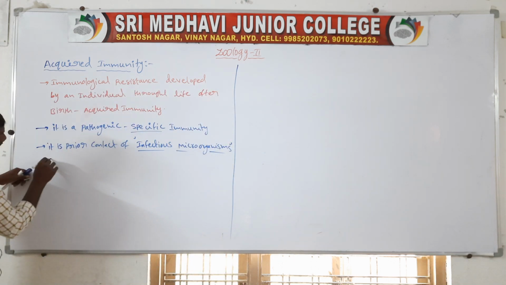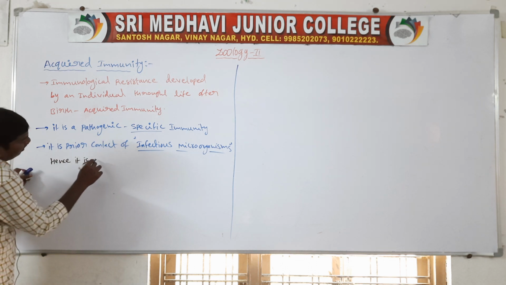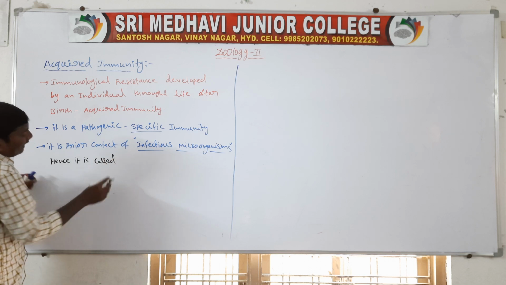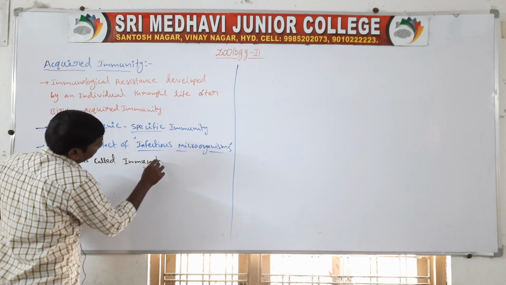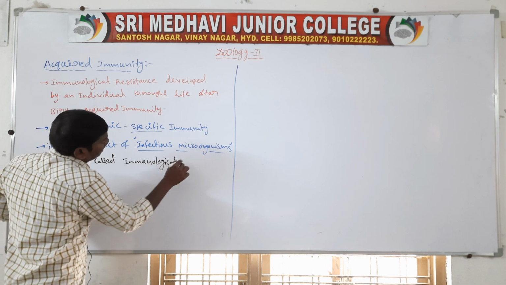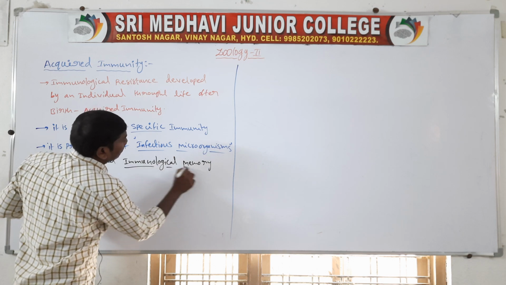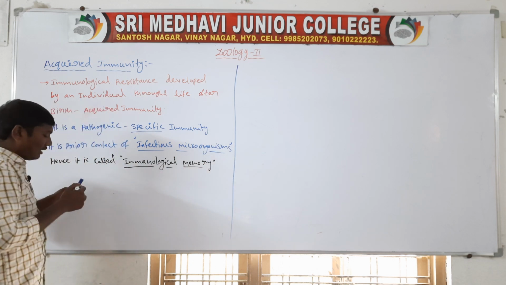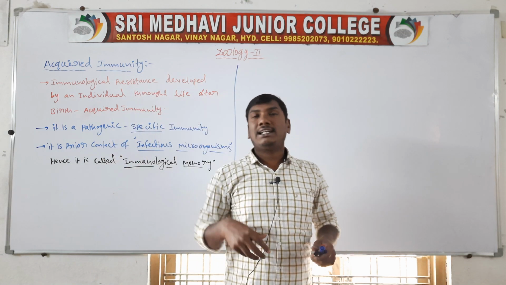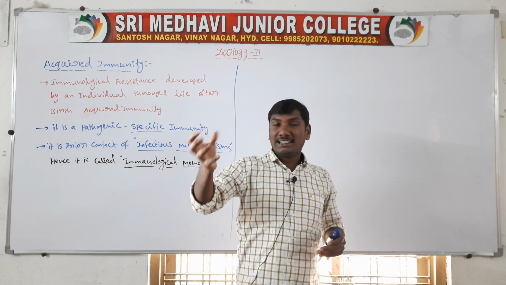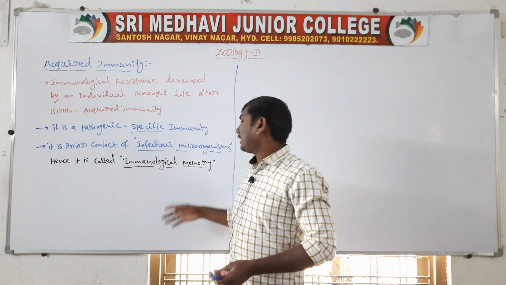Hence it is called immunological memory. Immunological memory means that when a specific type of antigen enters our body, the immunity is activated. That is called immunological memory.